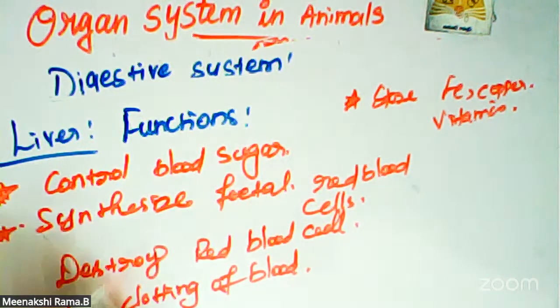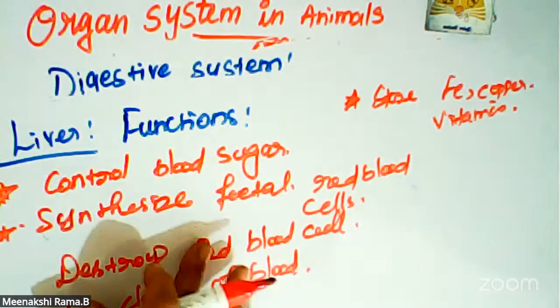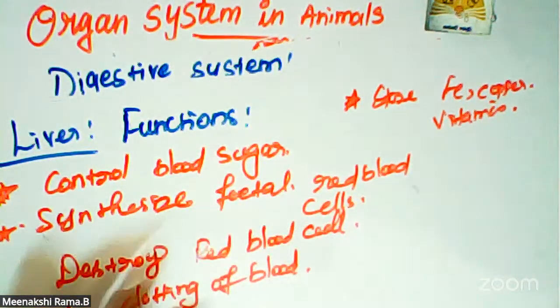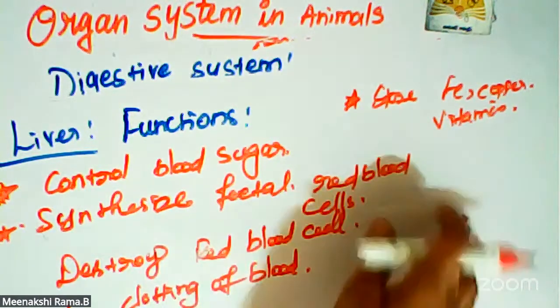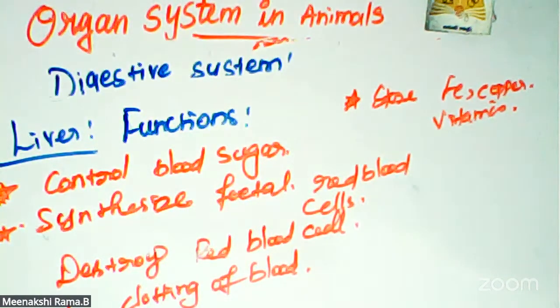So these are all the main functions. Just recall 4 or 5 points: blood sugar level, fetal red blood cell synthesis, destruction of red blood cells, clotting of blood, storage of copper, vitamins, and iron, and excretion of toxic and metallic poisons. These are all the main functions of the liver.